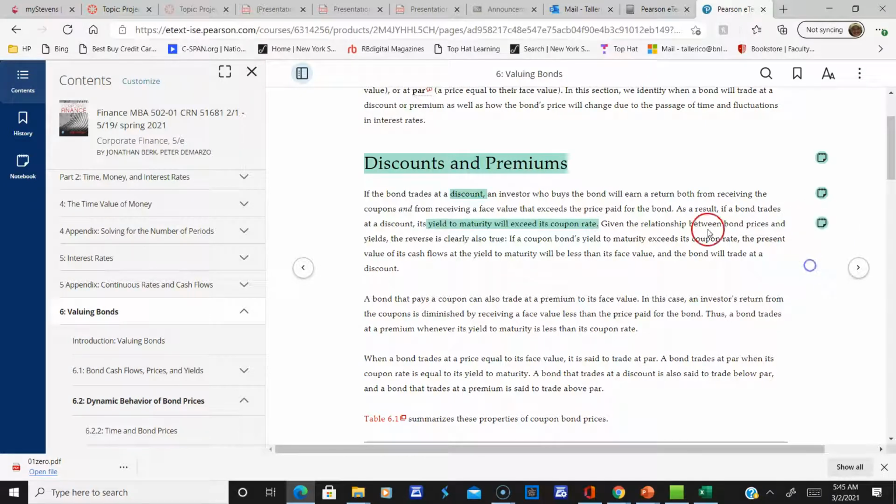Given the relationship between bond prices and yields, the reverse is clearly also true. If a coupon bond's yield to maturity exceeds its coupon rate, the present value of its cash flows at the yield to maturity will be less than its face value, and the bond will trade at a discount. So that's the first concept, right? Discounts.